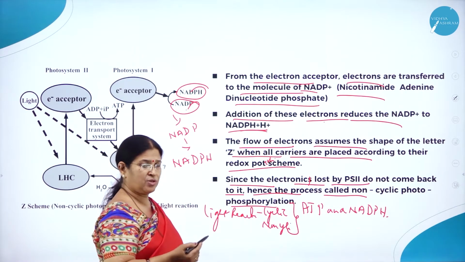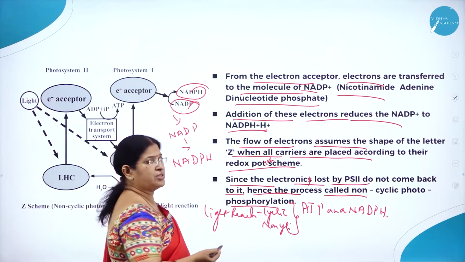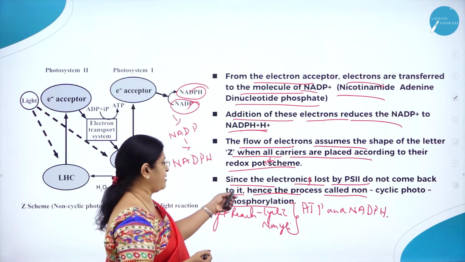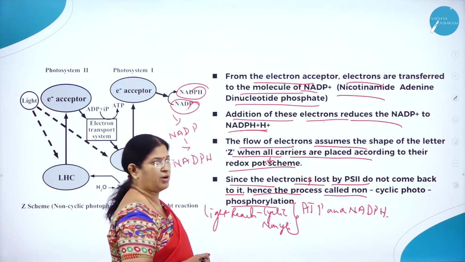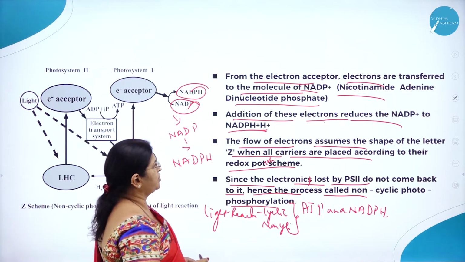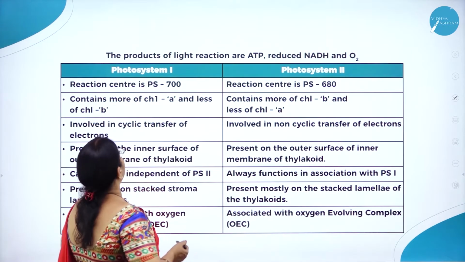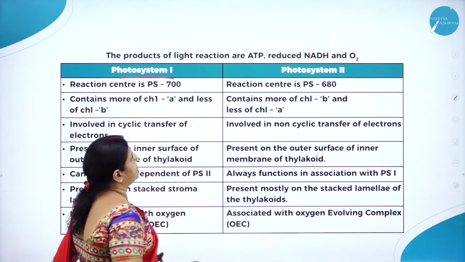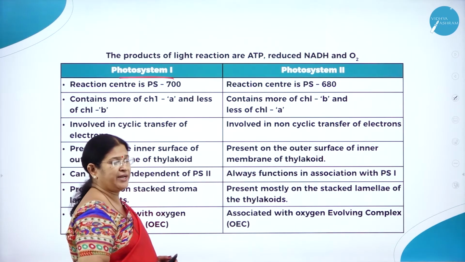Hence it is also called a Z scheme. And since the electrons lost by photosystem 2 do not come back to it, the process is called non-cyclic photophosphorylation. Now, let us understand the products of the light reaction: ATP, reduced NADP, and O2.